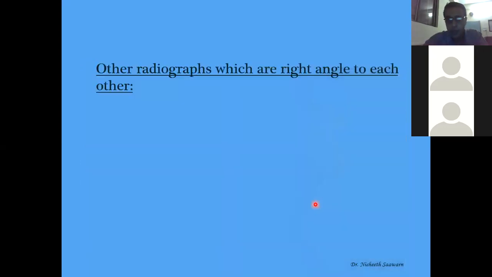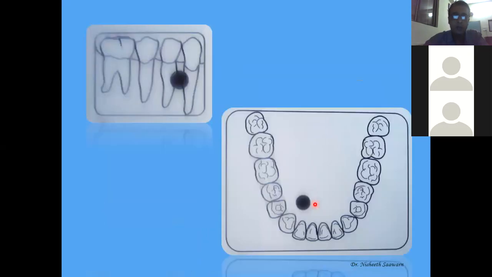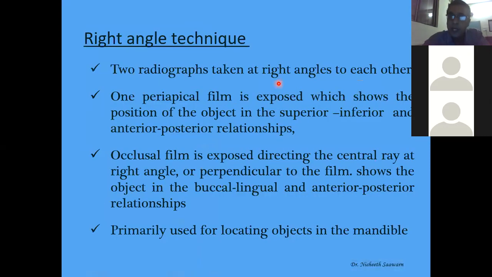Okay. So go back to the written material. Two radiographs taken at right angle to each other will give you the correct differentiating feature, that is, where the object is located. One periapical film is exposed, which shows the position of the object in the superior inferior direction, and the other shows the anterior posterior relationship.